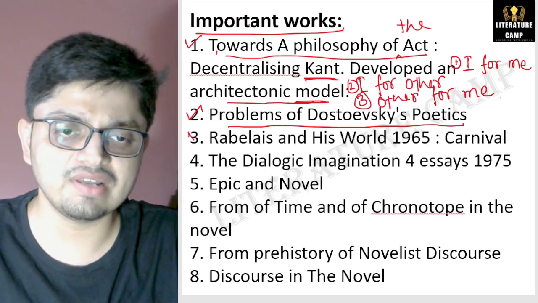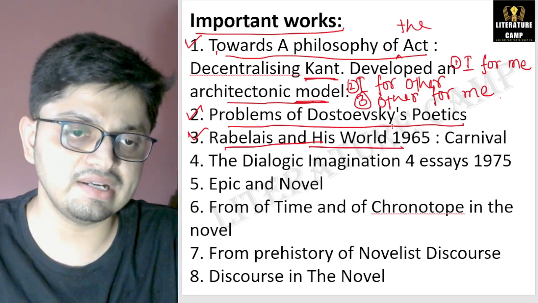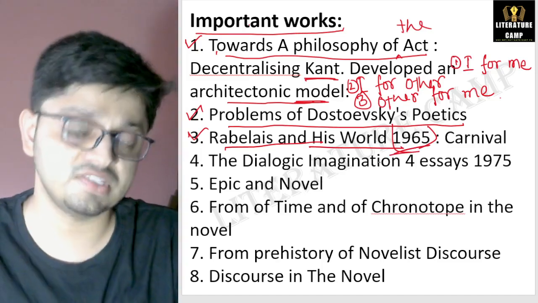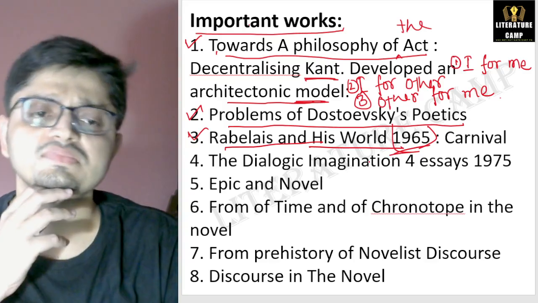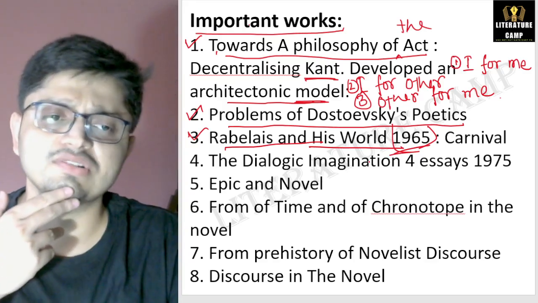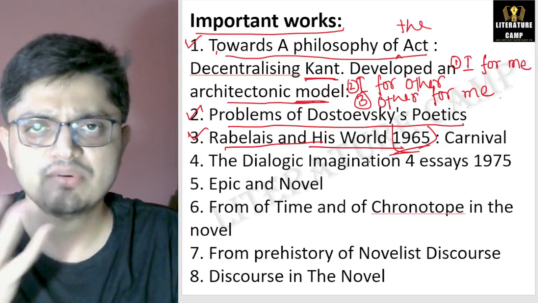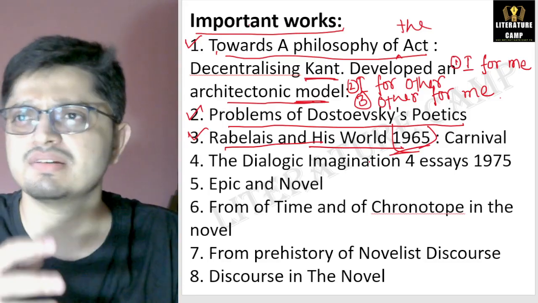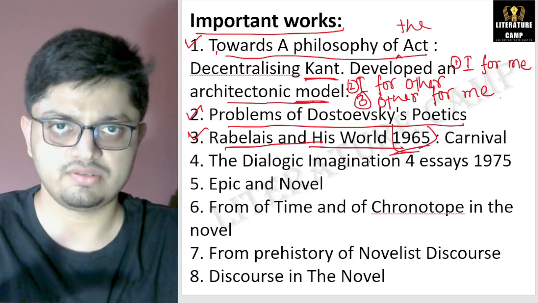Next, Rabelais and His World, published in 1965. Yes, this publication can also be asked. He has developed the concept of carnival in that work. I am sure you know something about carnival. I have already discussed that carnival is a kind of social institution where power is subverted, right?